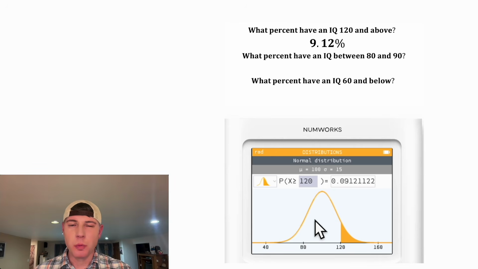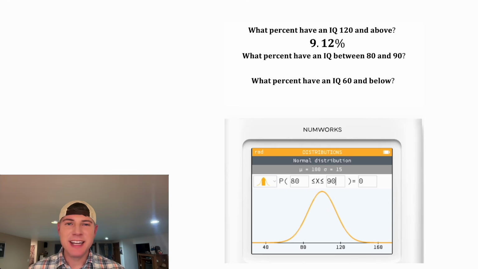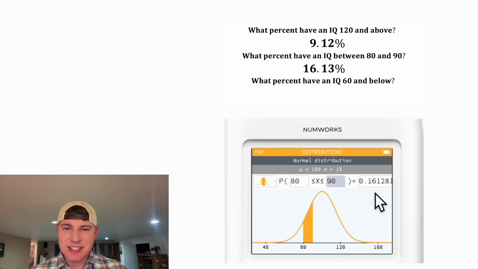And the next question is what percent have an IQ between 80 and 90? We can also easily find that. We can go back to here, do the in-between one, and then plug in 80 and 90 and hit enter. It ends up being 16.13% of people, and it's shaded right here. Here's all the people between 80 and 90.